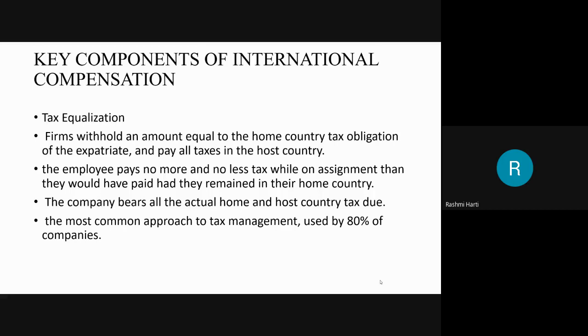So thus multinational companies pay tax equalization allowance to offset the loss of after tax salary. After paying the tax of that particular country, whatever loss is there for the employee is put forth into tax equalization, and the company pays whatever loss is due for the employee. So that's what we call the tax allowance. This allowance allows the employees to get more or less the same level of after tax salary in the host country also. So I hope tax equalization is very clear.